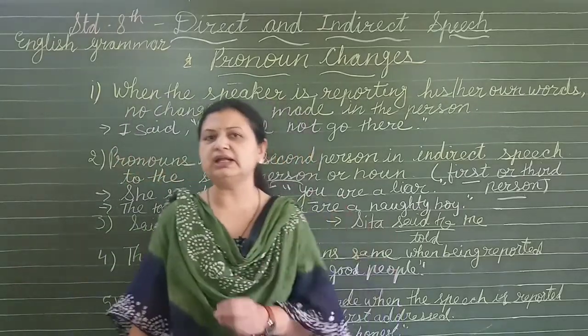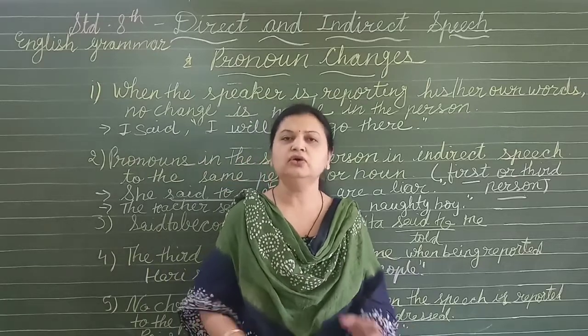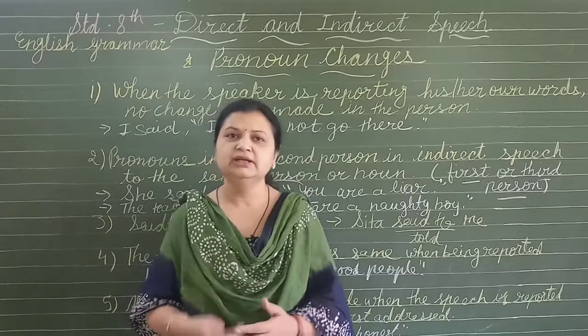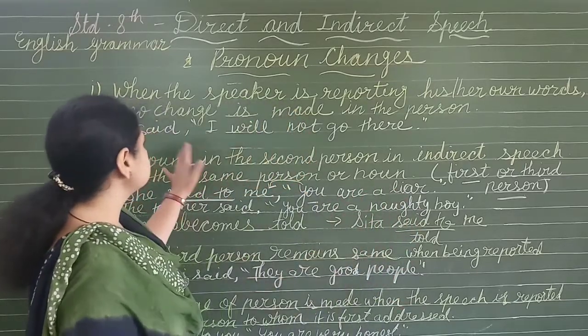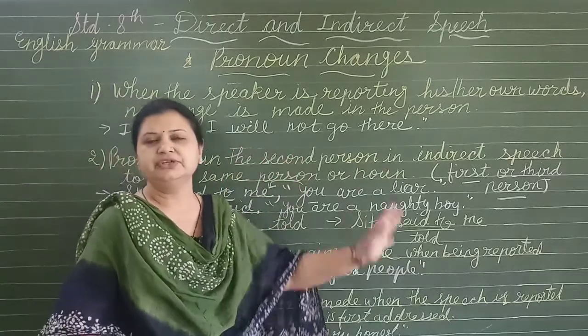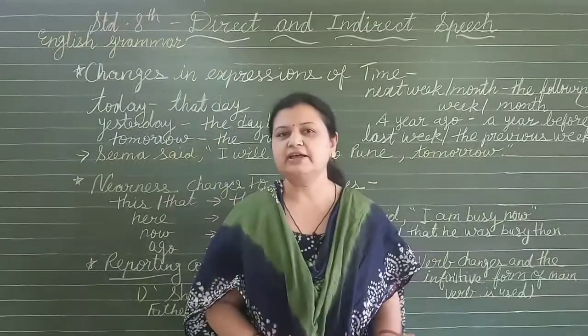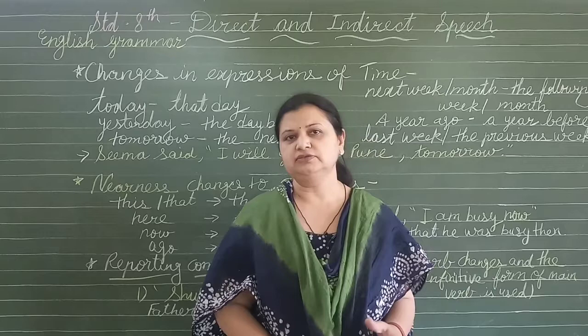You will learn only when you read again and again, otherwise you will not understand. All the rules you have to study very properly, then it will be clear to you. So in this part you understand where we can change these forms. Now two rules I had explained about tense changes and pronoun changes.